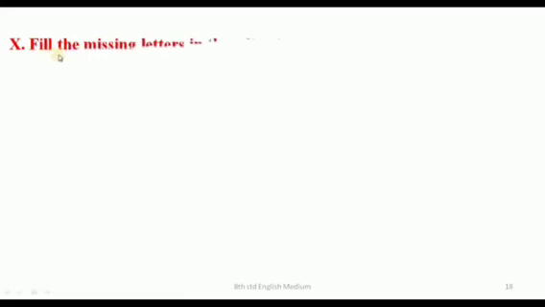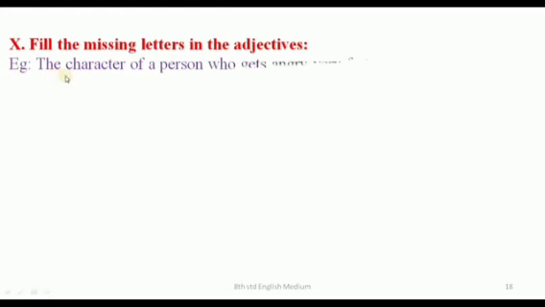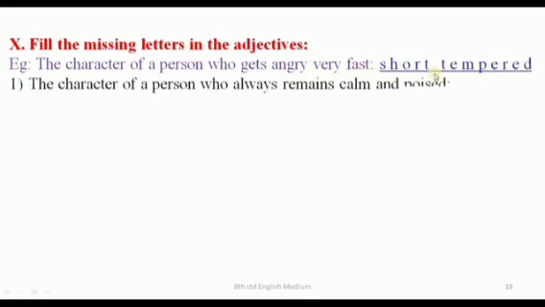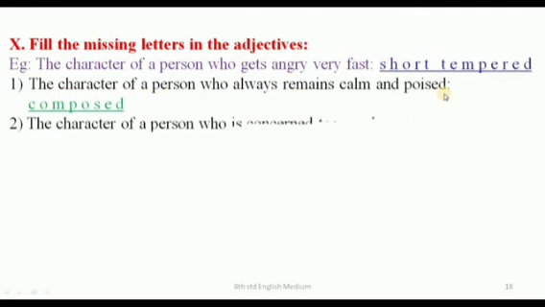Next one. Fill the missing letters in the adjectives. For example, the character of a person who gets angry very fast is called short-tempered. Okay, that man can be told like short-tempered. The first one, the character of a person who always remains calm and poised, who is called as composed.